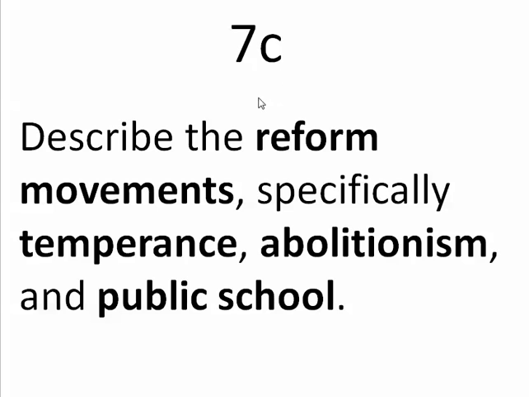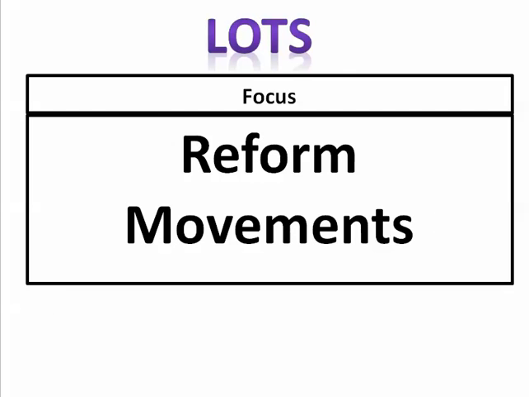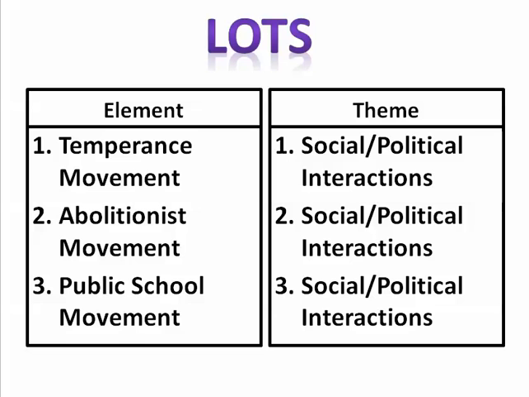Alright, let's look at 7C. Describe the reform movements. Specifically, and here's the key word here, specifically, which ones did they want us to describe? Temperance movement, the abolition movement or abolitionism, and public school movement or common school movement. Here our focus is on reform movements, and we have three different areas: temperance movement, abolition movement, public school movement. Social and political interactions are a theme in all three of these.